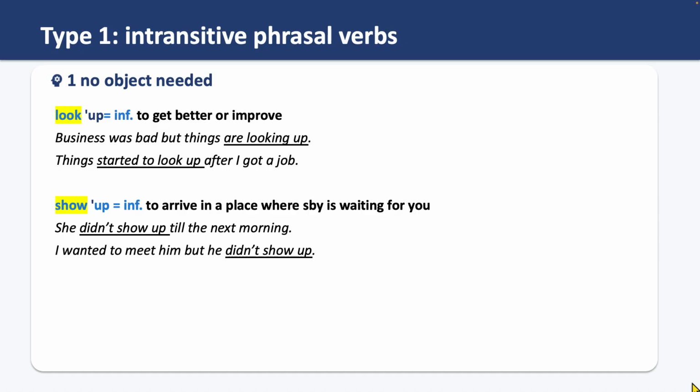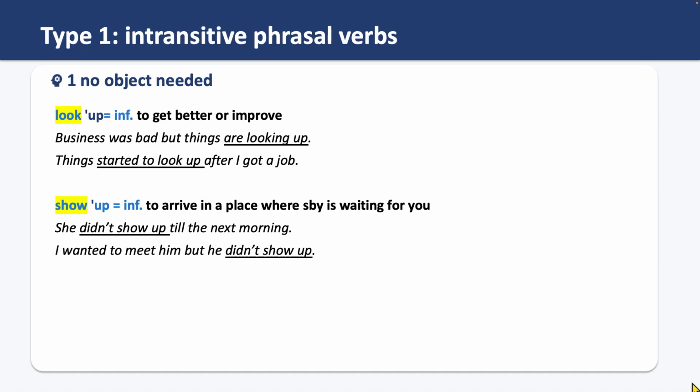So, be looking up, or look up in general, doesn't need an object to convey the meaning. And that's what we exactly mean by an intransitive verb or phrasal verb. Here's another example. Things started to look up after I got a job. Show up. Show up is another intransitive phrasal verb. It's also informal, remember? And it means to arrive in a place where somebody is waiting for you.